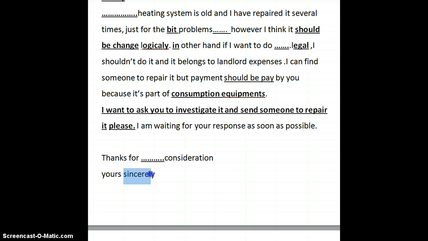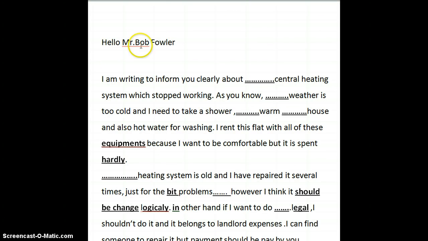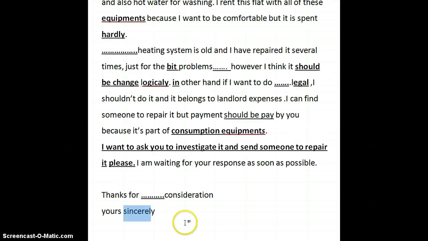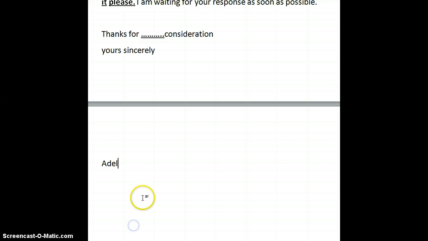You've used "sincerely" here because you know who you have written to, which is correct. And finally, you've got your name down there. Fantastic. So you've written a very good letter there. Well done. I'm going to pinpoint the strengths of your letter.